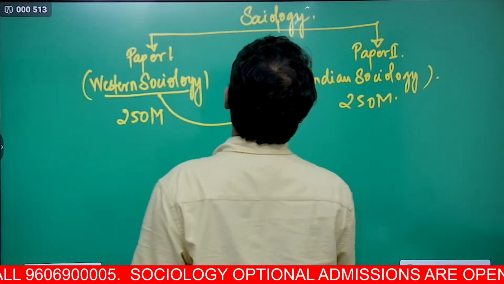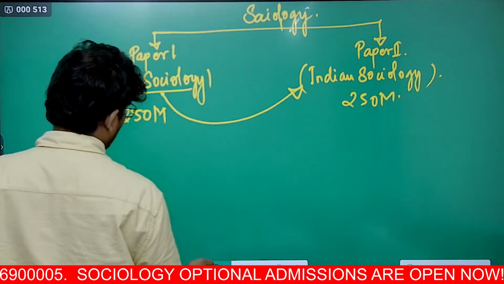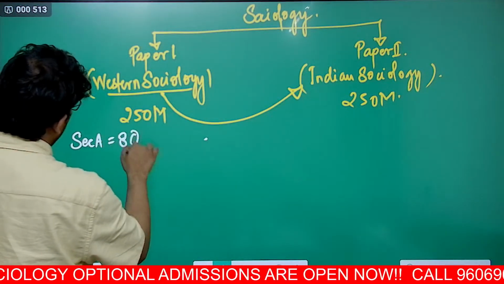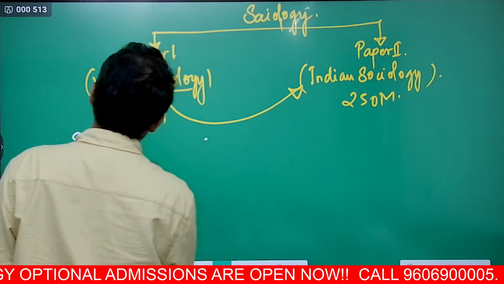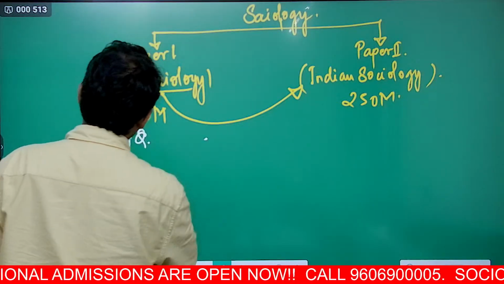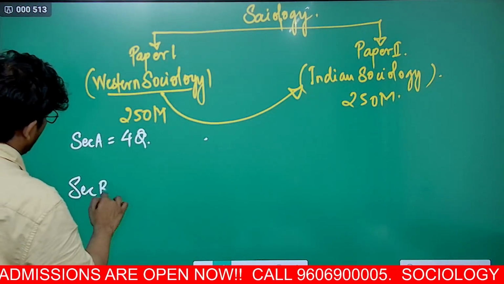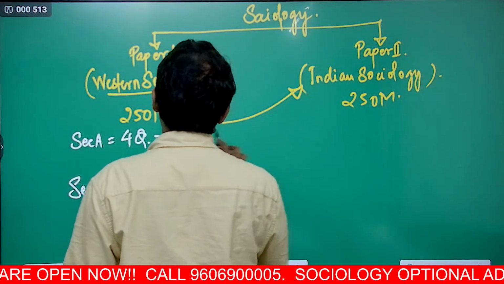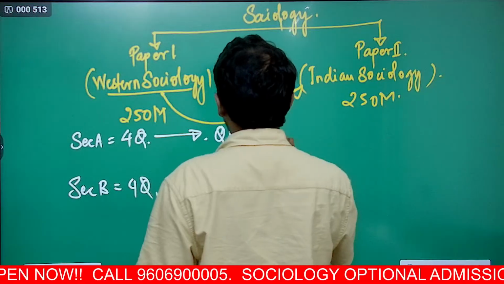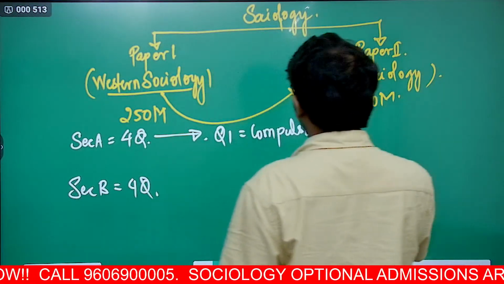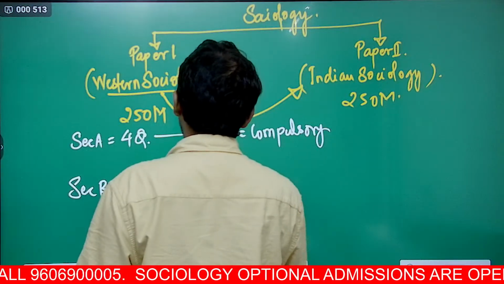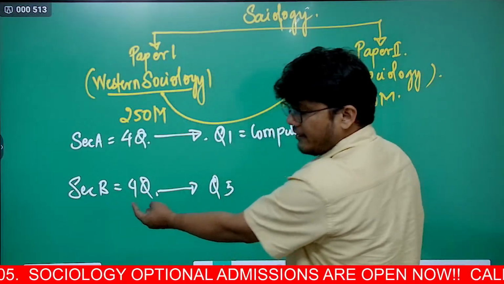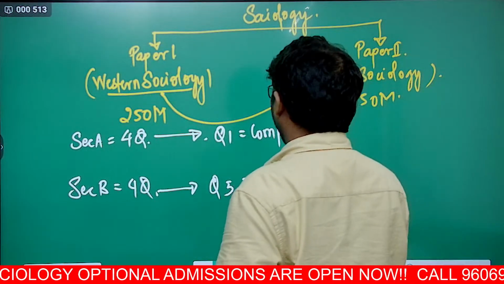And also in both of them, you are basically given 8 questions. A total of 8 questions are there. So under section A, 4 questions, and under section B, again 4 questions are there. Now, the point to be remembered is question 1 is compulsory. You have to solve it. And in section B, 4 questions are there. So 1, 2, 3, 4 and 5, 6, 7, 8 are here. So question 5 is compulsory.